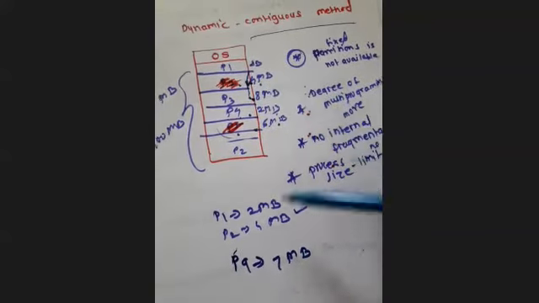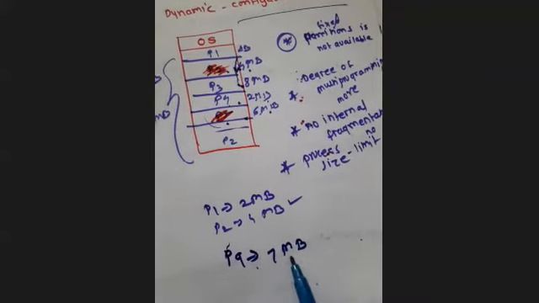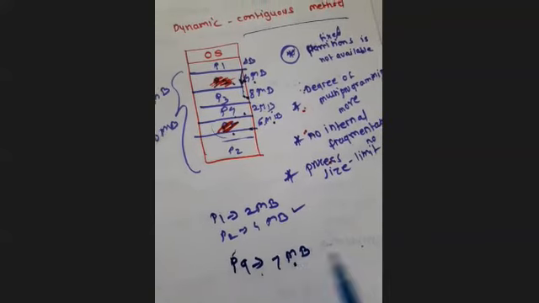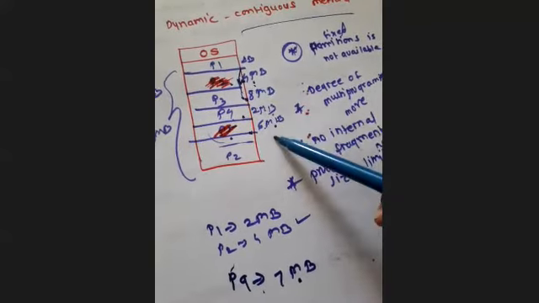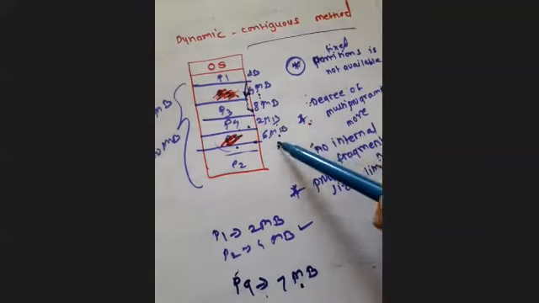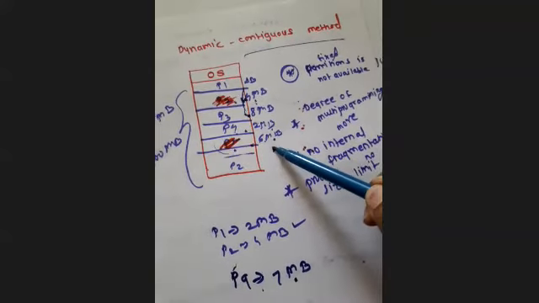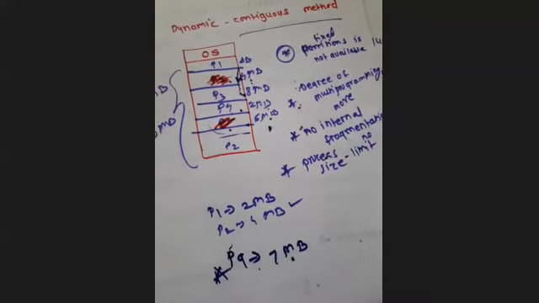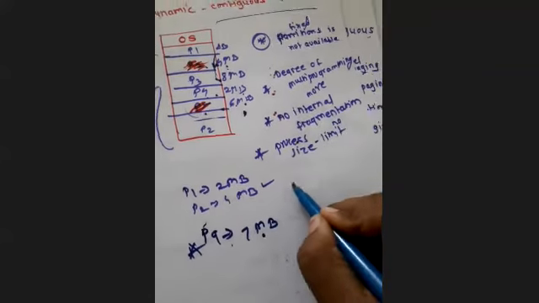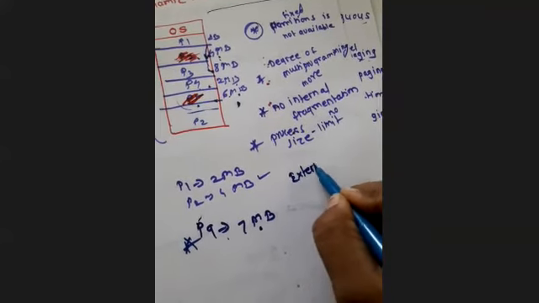But in this case, if the requirement of the P9 process is 7 MB and you don't have that much contiguous memory available, then you cannot allocate this P9, and this is called external fragmentation.